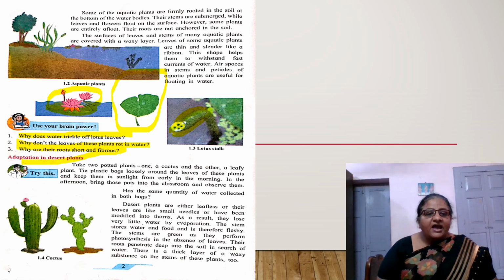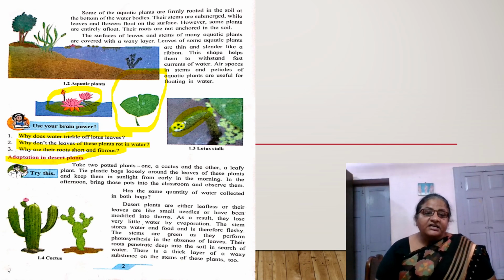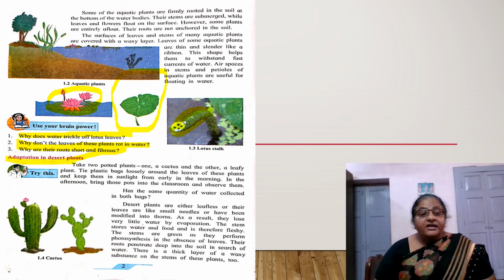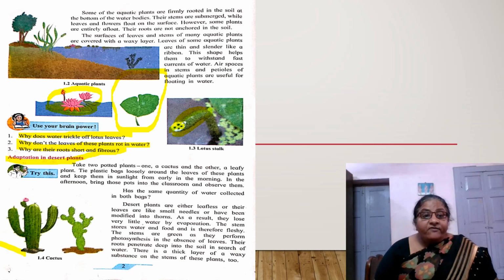Now, we will see adaptation in desert plants. Desert plants are different from lotus. Because of their geographical condition, they are always exposed to the scorching sun for a longer period of time. Again, there is a scarcity of water. Hence, their leaves are very small in size, and these leaves turn to thorns to prevent loss of water through evaporation.